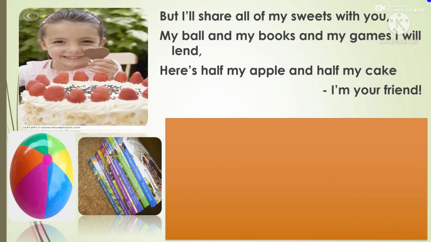But I'll share all of my sweets with you, my ball and my books and my games I will lend. Here is half my apple and half my cake. I am your friend. I am a friend.